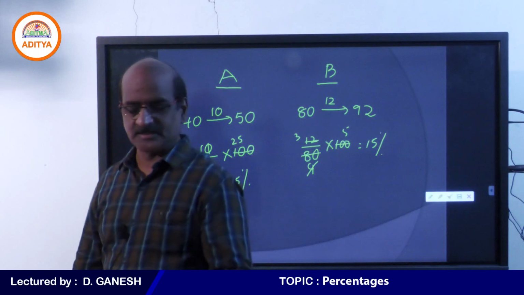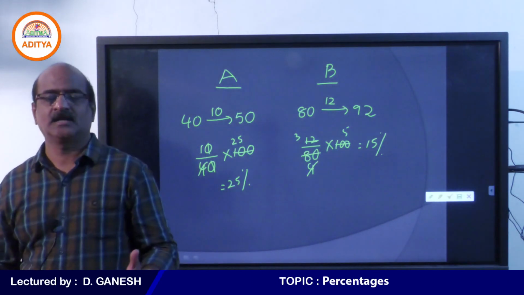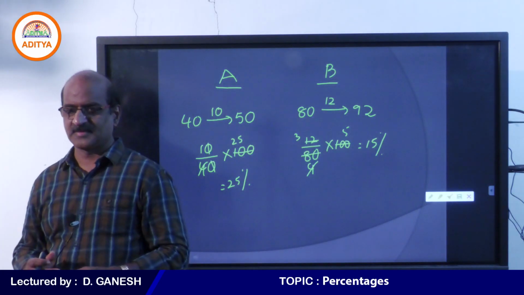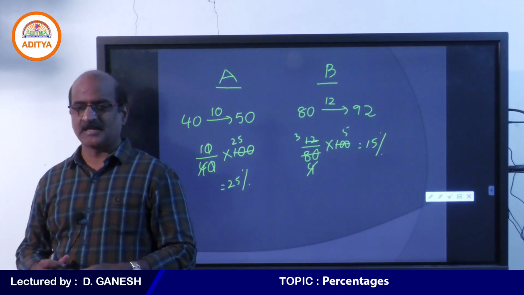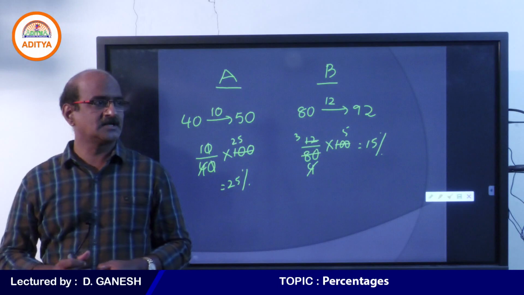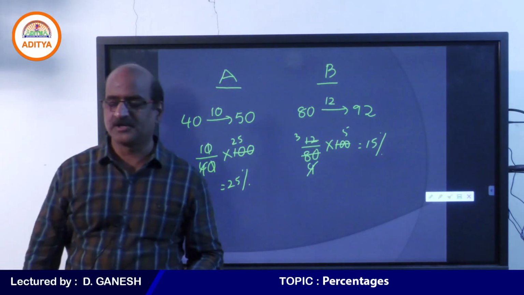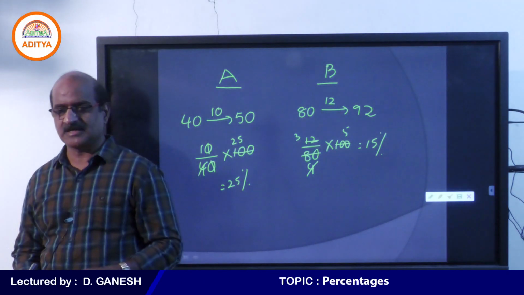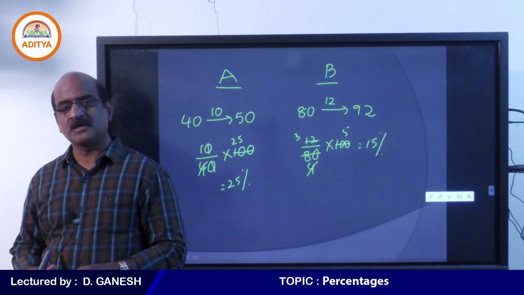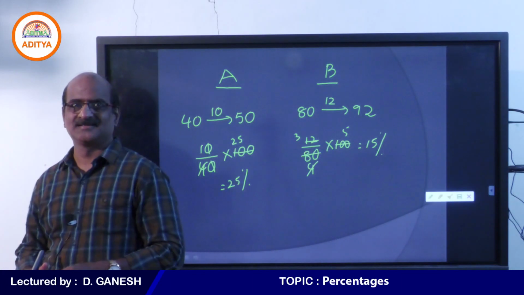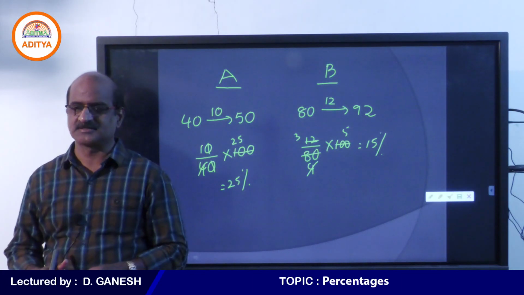I hope you understand this. Now we can declare that village A is worst affected, highly affected when compared with B. That is the significance of percentages. Any government employee usually takes decisions based on this.